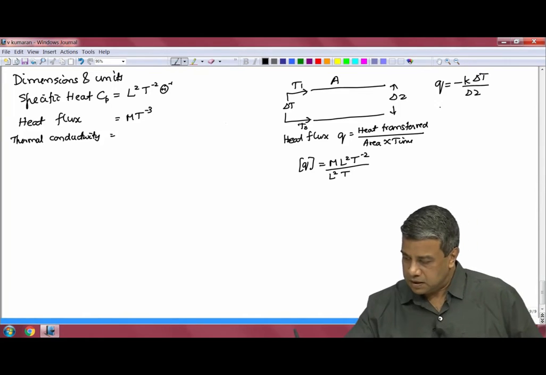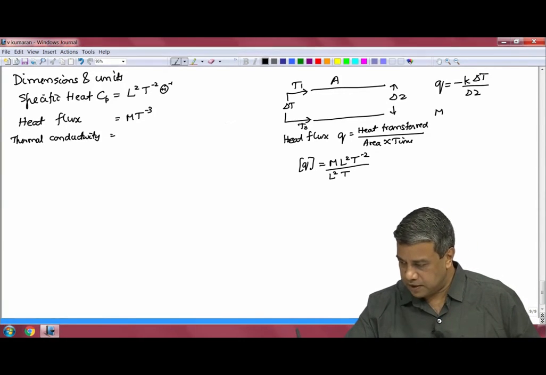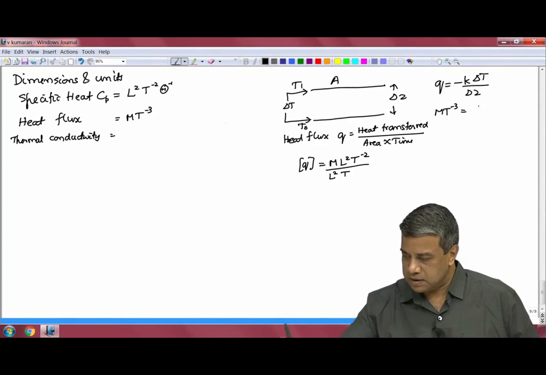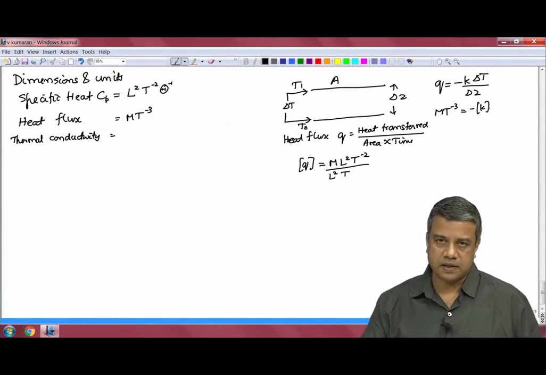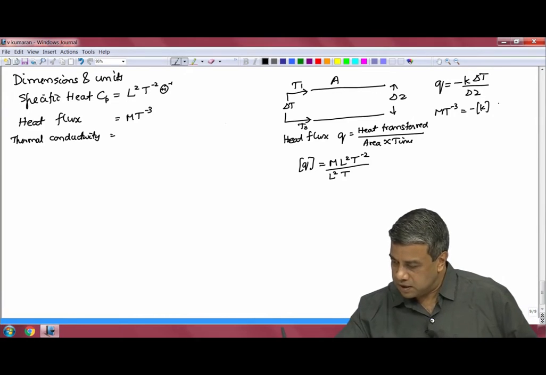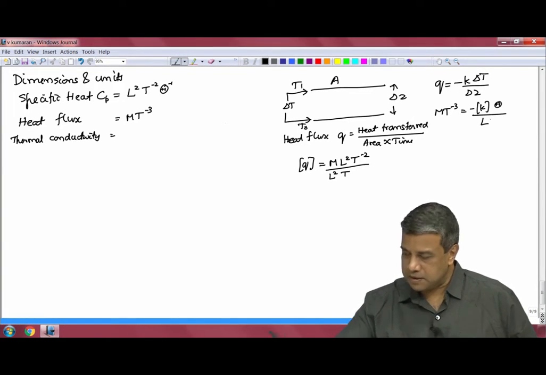Therefore, the dimension of the heat flux, which is m T power minus 3, is equal to the dimension of k, the negative sign has no dimension, into the dimension of temperature divided by the dimension of length.